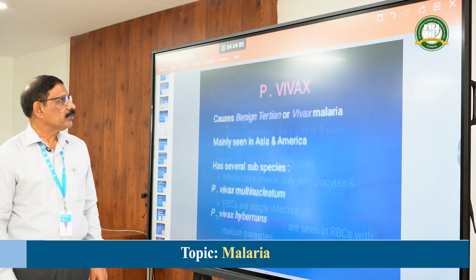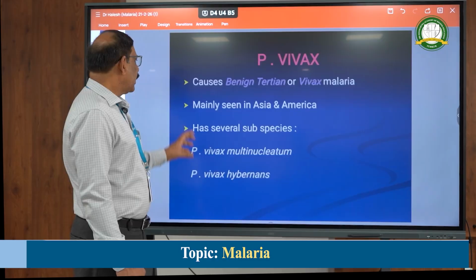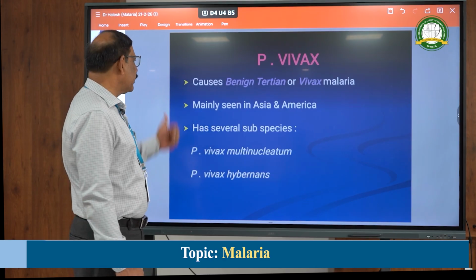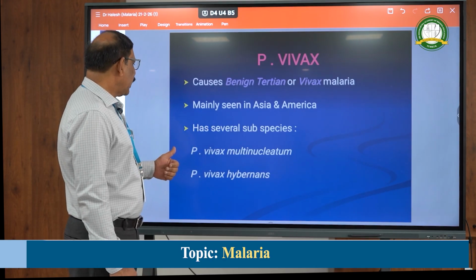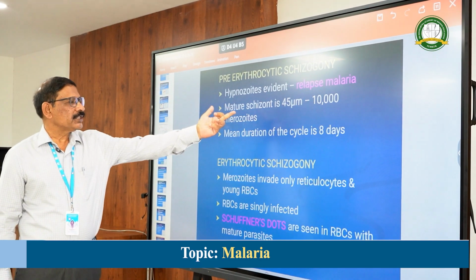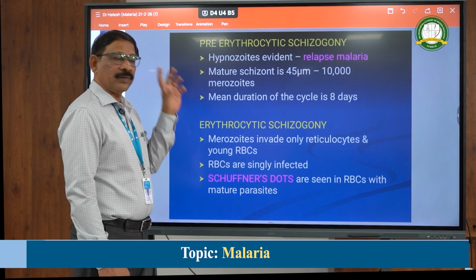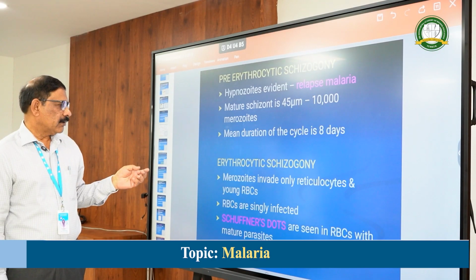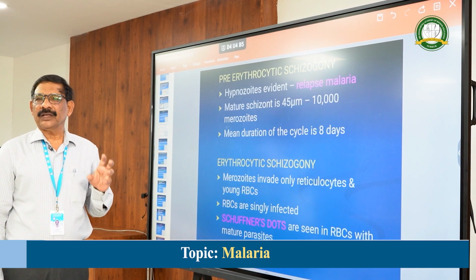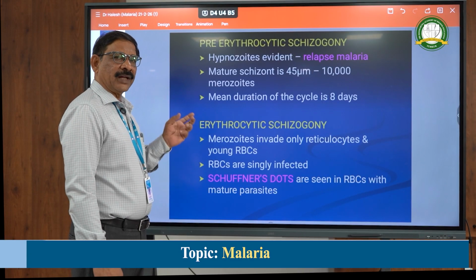Now coming to Plasmodium vivax. Vivax causes benign tertian malaria and is mainly seen in Asia and America. In India, as I told you, nearly 60% are vivax only. In the pre-erythrocytic cycle, the mature schizonts will have about 10,000 merozoites, whereas in falciparum it is 30,000. Here the early RBCs are infected, that is why the RBC size looks bigger, whereas in falciparum they are normal RBCs.